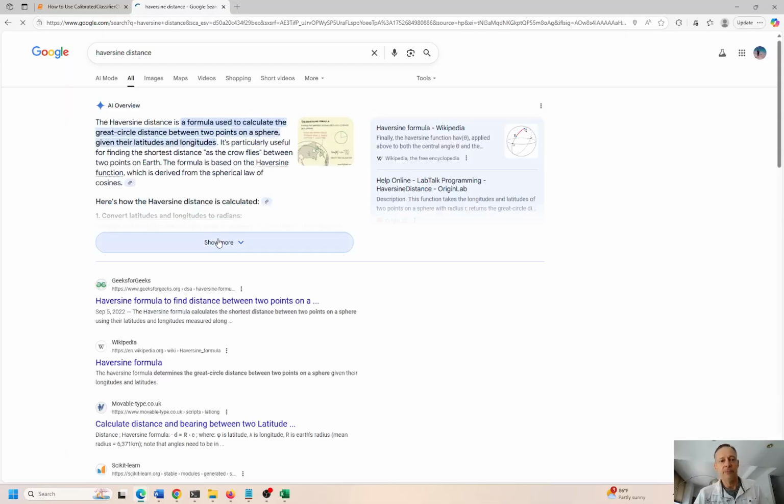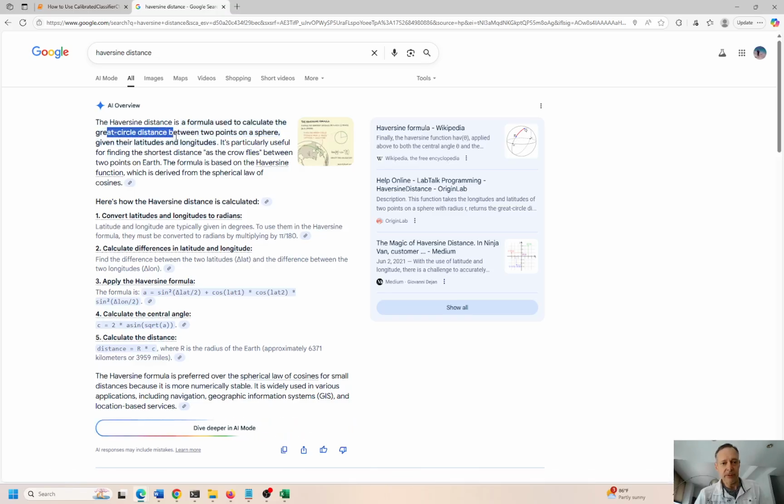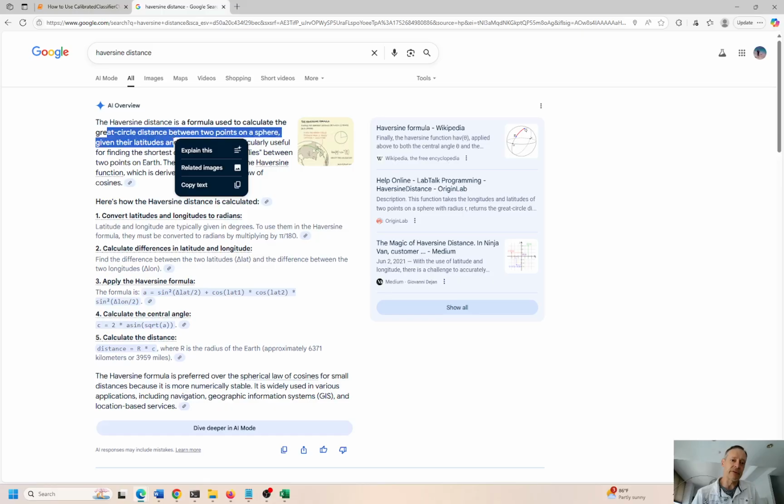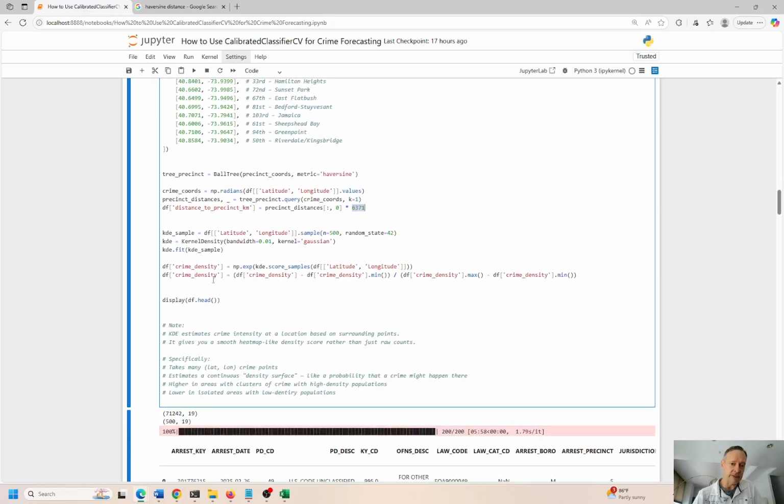You guys know that. So Haversine is a formula used to calculate great circle distances between two points on a spherical surface. Okay, so that's what it is. Based on the curvature of the Earth, we can map out different distances and find the distance between these two coordinates, right? So that's what Haversine is great for. Once you have the latitude, longitude coordinates, you can find the distance between those coordinates, okay? So hopefully that makes sense.